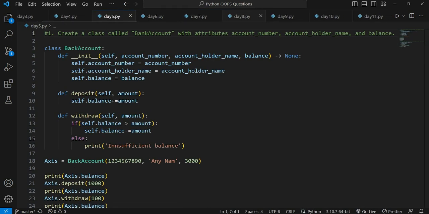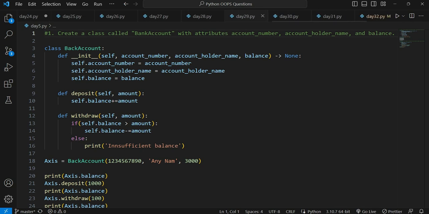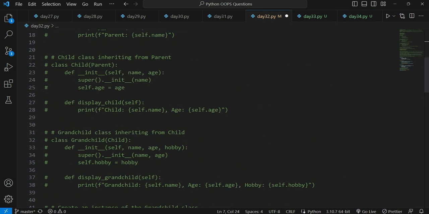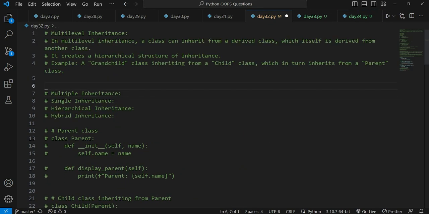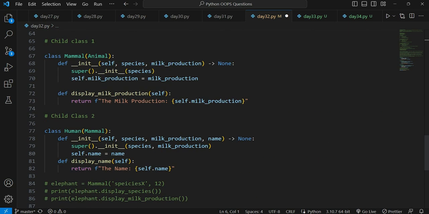We have solved multiple questions, even questions based on inheritance, and we have also discussed the different types of inheritance. Now we are doing questions on multi-level inheritance. I introduced the concept of multi-level inheritance, and we did a question on it with a very basic example.